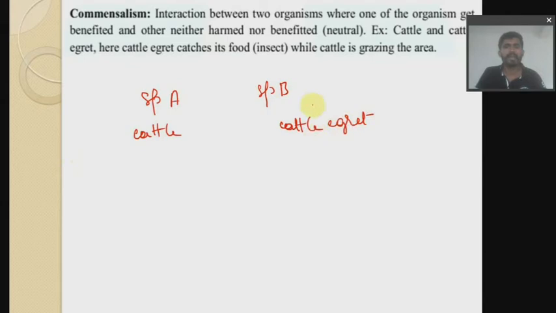Cattle will not be benefited or harmed, so it is a neutral species, remember that. There is no harm and no benefit, whereas the egret is benefited. How are they getting benefited?